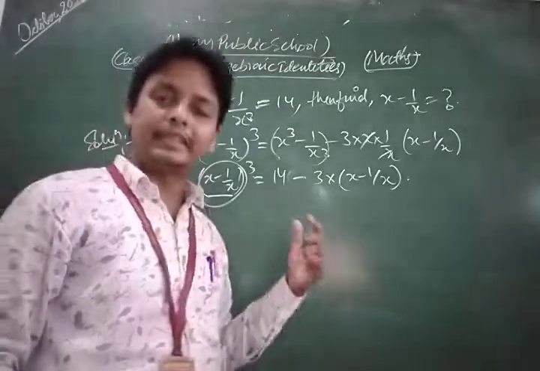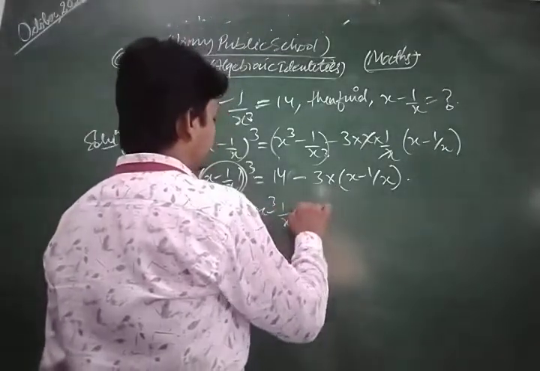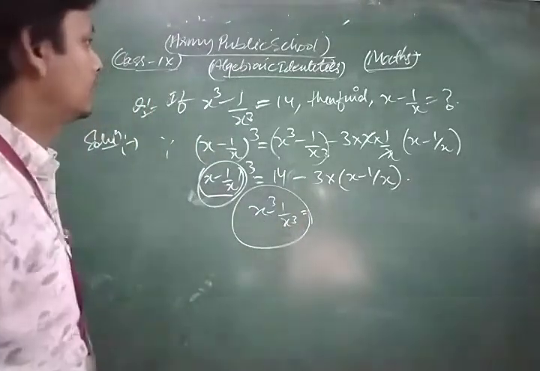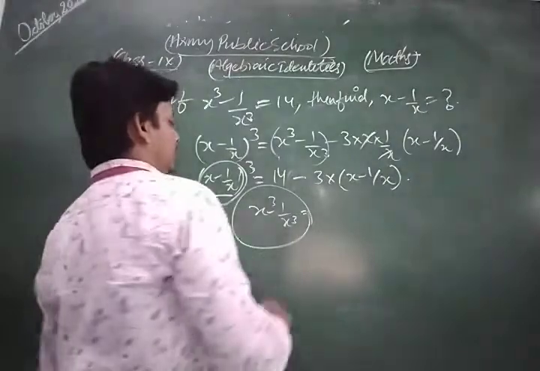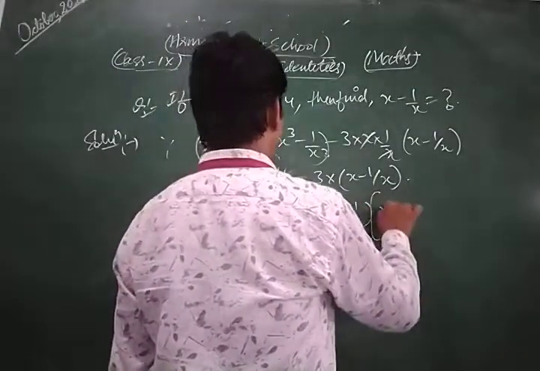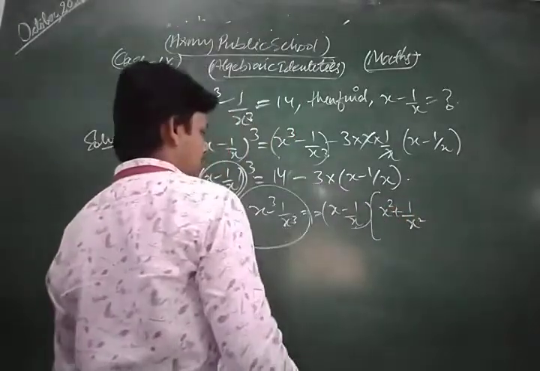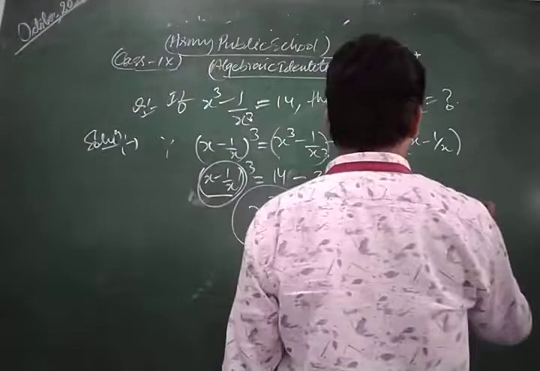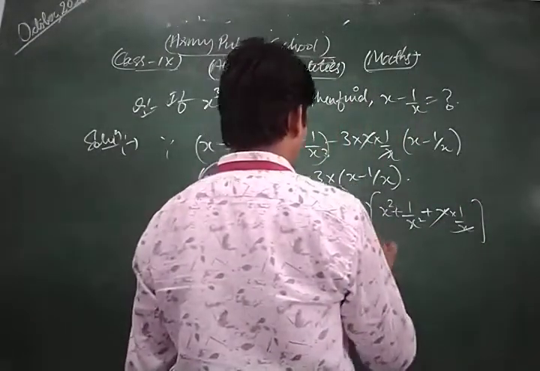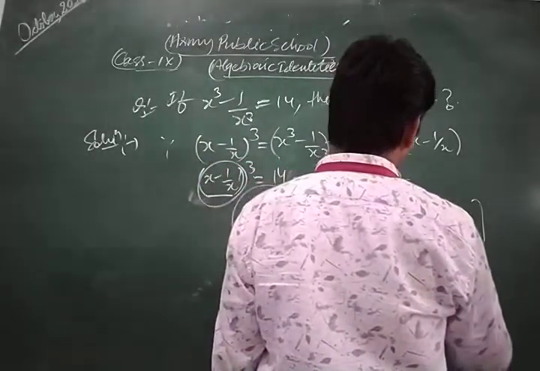So in that type of question you apply the formula for a cube minus b cube. You know that the formula for a cube minus b cube is a minus b in one bracket and in another bracket a square plus b square plus ab, where x into 1 upon x is 1. So you get x minus 1 upon x, and here x square plus 1 upon x square plus 1.